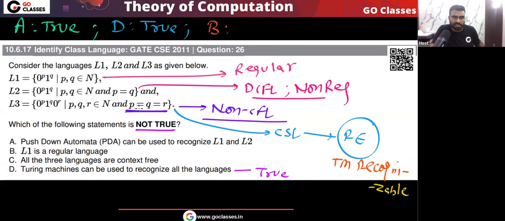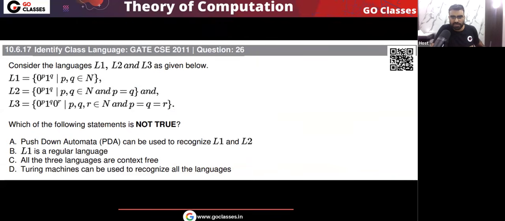Option B is saying that L1 is regular. Yes, that is also true. What about option C? Option C is saying that all are context free. No, L3 is not context free. Yes or no? L3 is not CFL. So your answer will be option C. Very simple. I hope you understood. So remember, for this question, the answer will be option C.